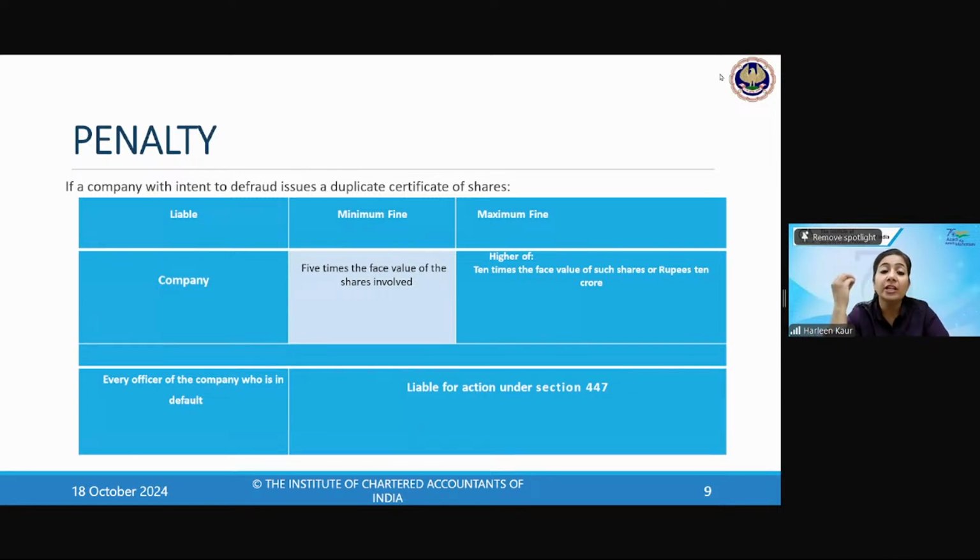That means you have issued a duplicate share certificate, there was no need, and you are just trying to create a fraud. Then the company will be liable for this kind of penalty. That is 5 times the face value of the shares involved, and the maximum fine will be 10 times the face value, or rupees 10 crore, whichever is higher. Now, the officer who is in default shall be liable for action under section 447.